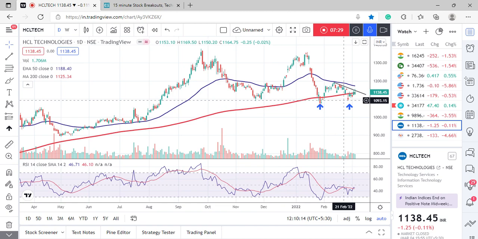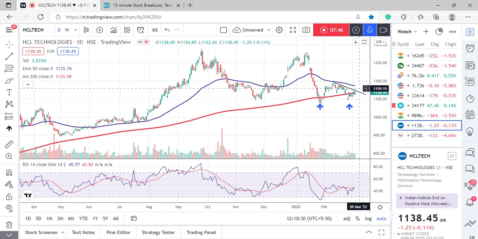Now what does it implicate? The implication is if it can move beyond this trend line. Higher bottom means it's the start of a bullish reversal. Now the first leg has completed. Now the second step is to move beyond this level, like 1,150 is the resistance for the near term.